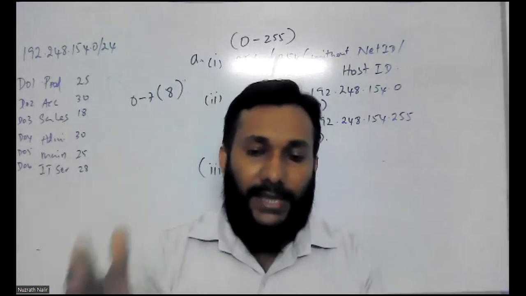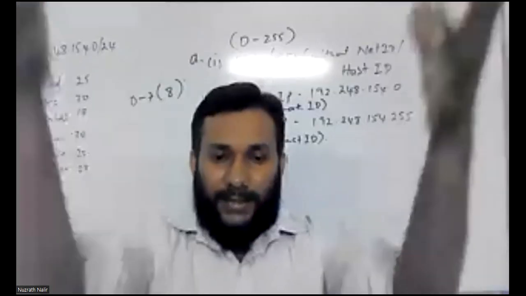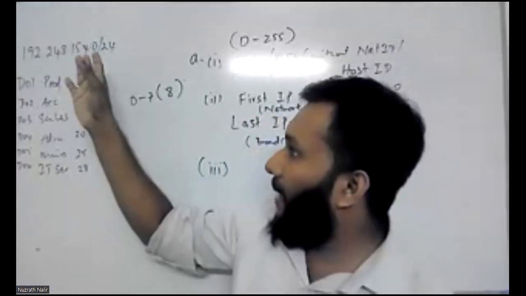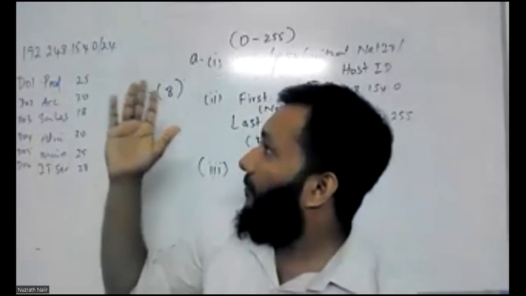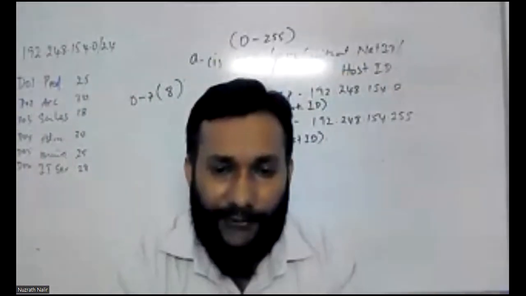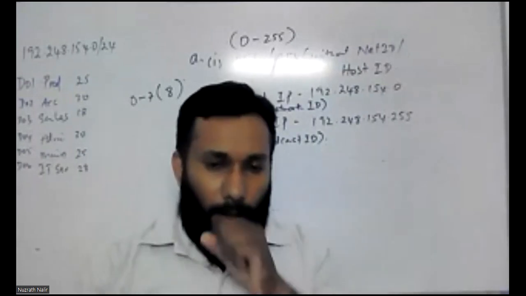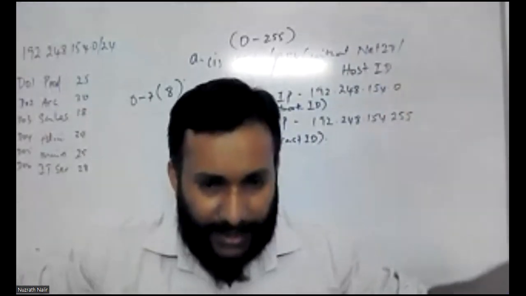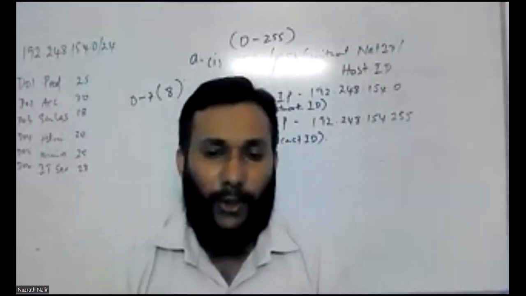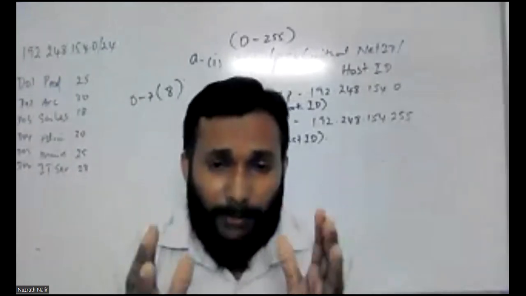Subnetting is different. Subnetting means, in a very simple definition, that we are purchasing one particular block of IP addresses. Here they have given 192.248.154.0. In this single block, I have altogether 256 IP addresses. But in this particular example, there are 6 different departments in different locations, which means there are small spaces, either different floors or different buildings. What do you mean by that?